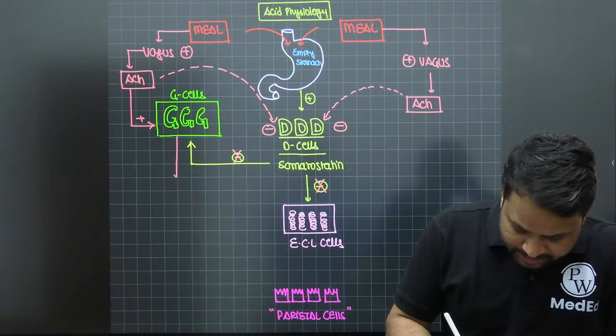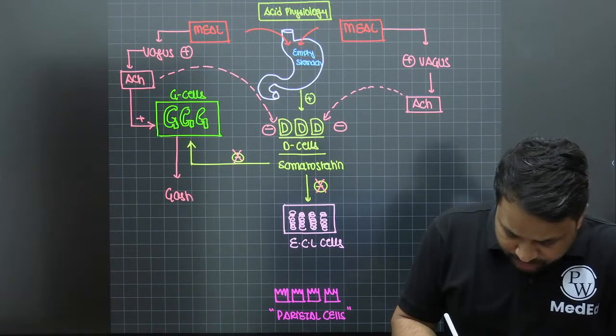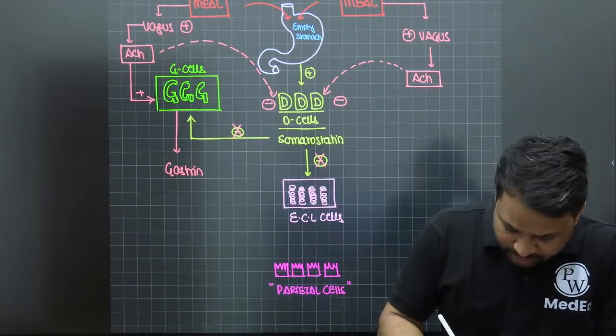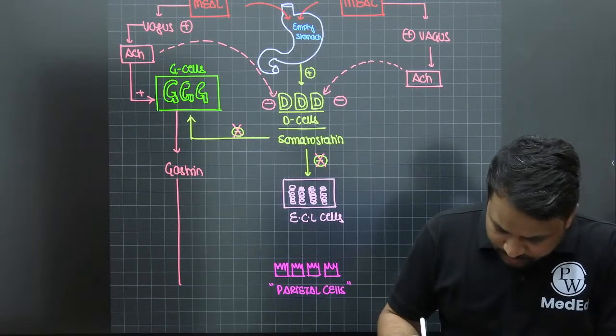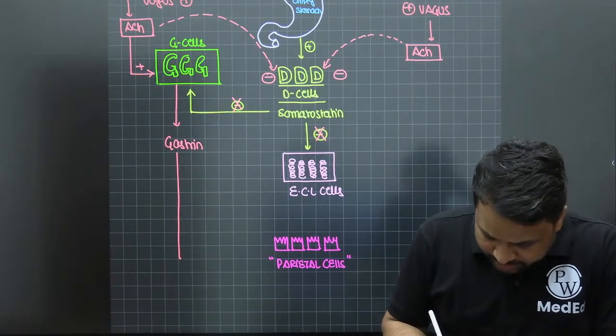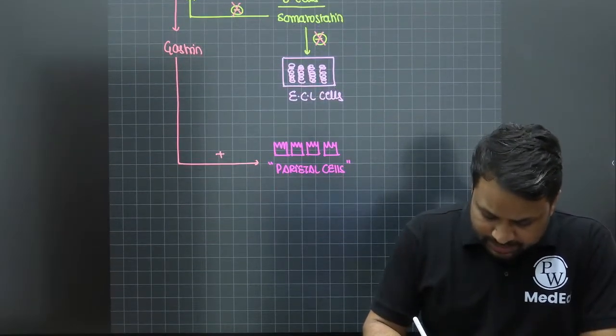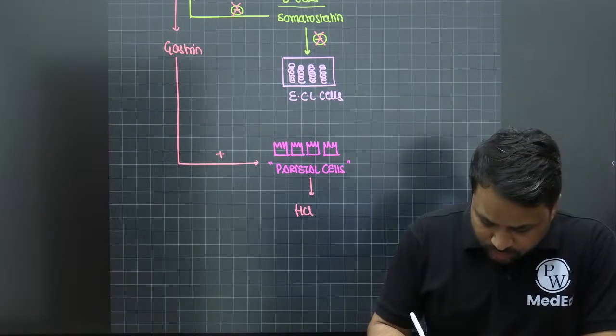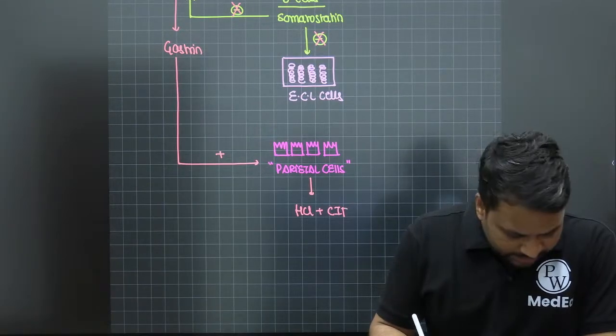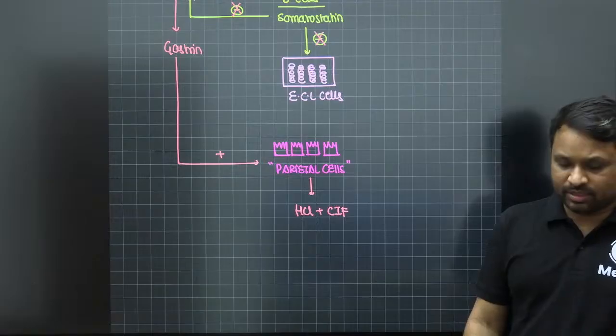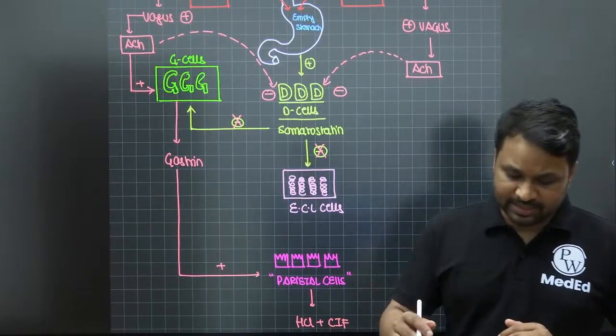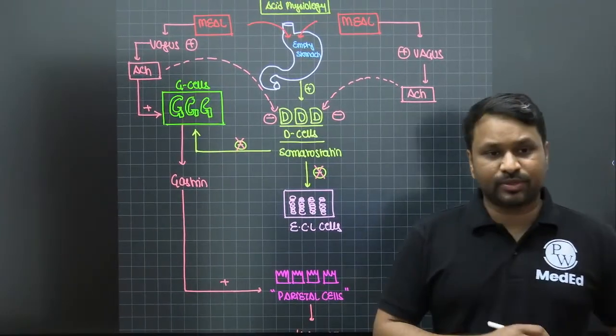When they stimulate the G cells, they produce gastrin, and this gastrin will go and stimulate the parietal cell. Once they stimulate the parietal cell, it is now going to produce the hydrochloric acid and the Castle intrinsic factor, right? That is the first thing which is going to happen.